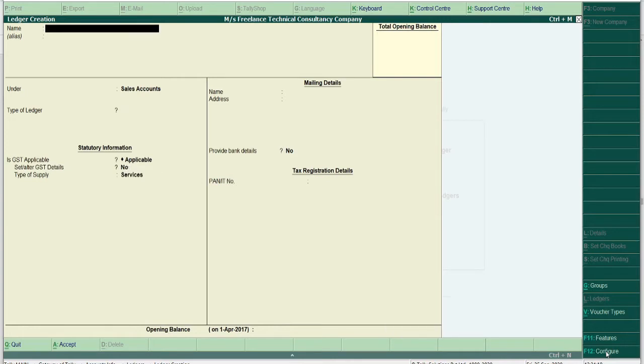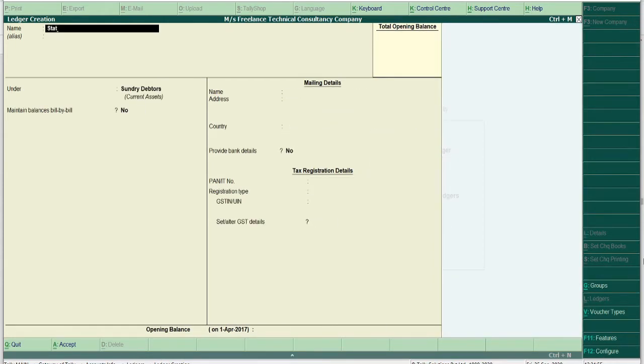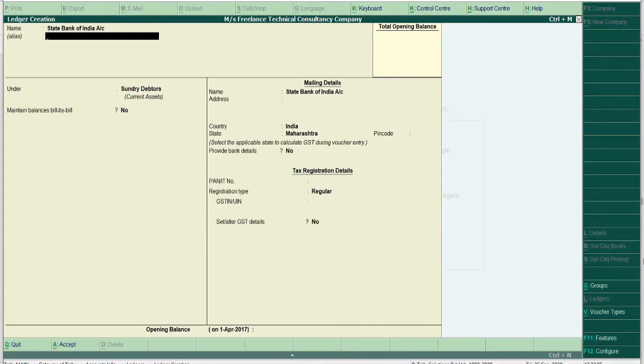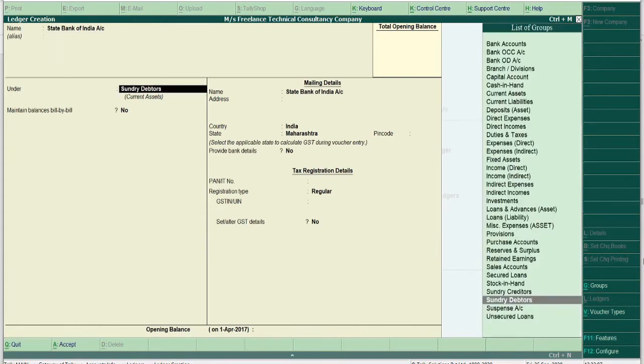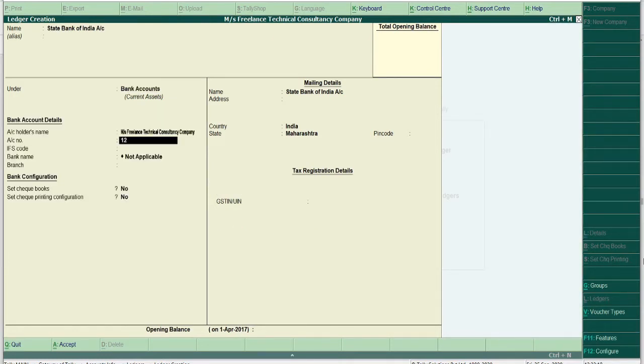That's it. Then second ledger account, that is Messrs Mehta Constructions, sundry debtors. State Bank of India, because the amount is being received in the form of cheque. So this account has to be there under bank group. If you want, you can put any dummy number here.